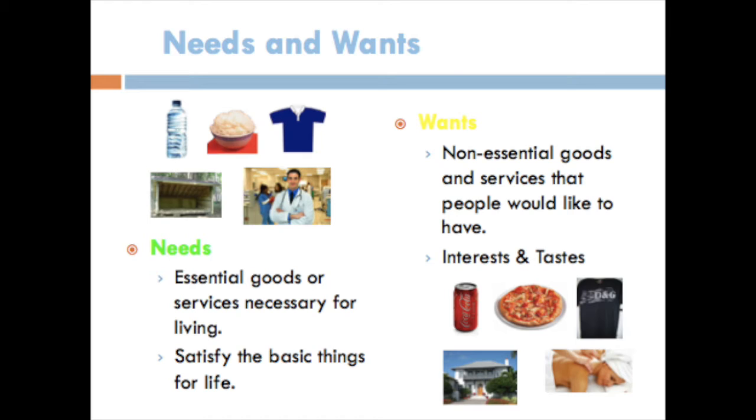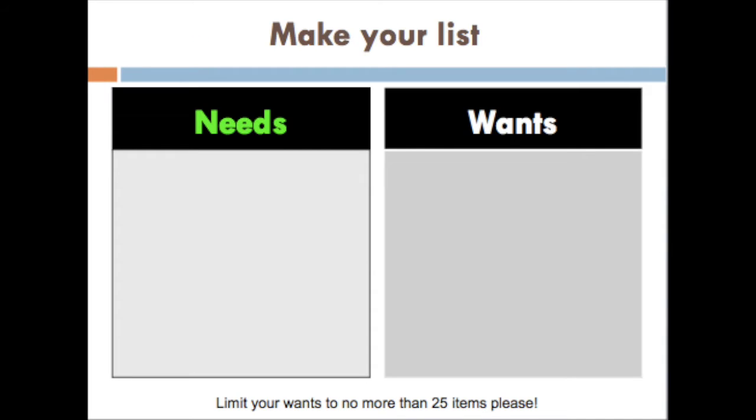Students, now you have a task. You'll make a table, and on the left hand side of the table you list at least 25 needs, and on the right hand side of the table you will identify and list at least 25 wants.